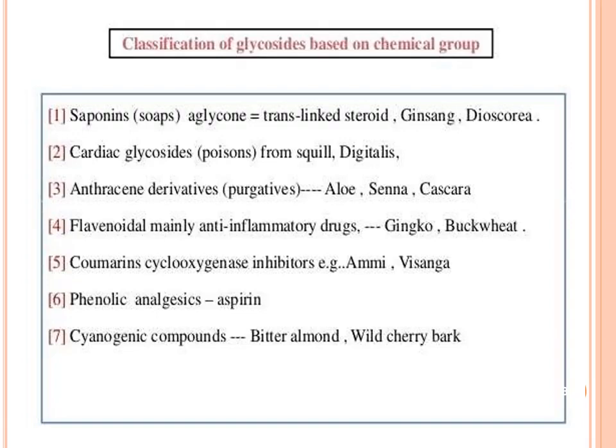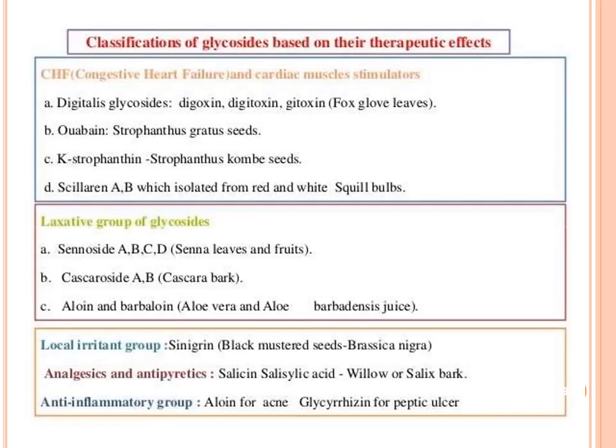These are the coumarin cyclooxygenase inhibitors. Then phenolic analgesic like aspirin. Then cyanogenic compounds, bitter almond, wild cherry bark. These glycosides we will get, cyanogenic, from bitter almonds and wild cherry bark. Then classification of glycoside based on the therapeutic effects.